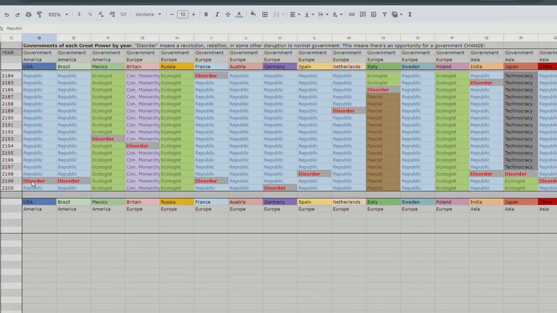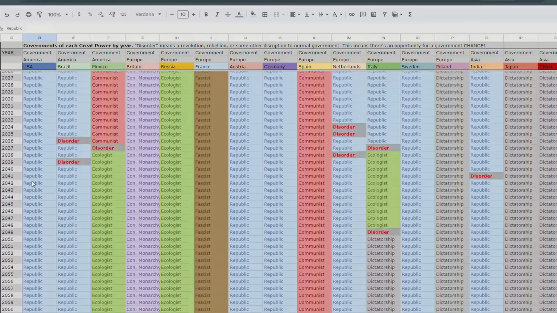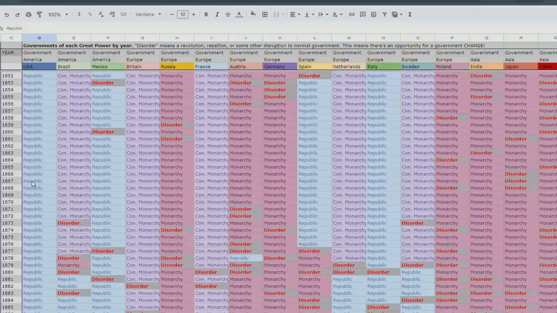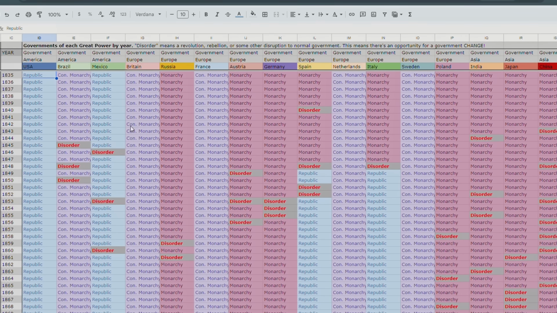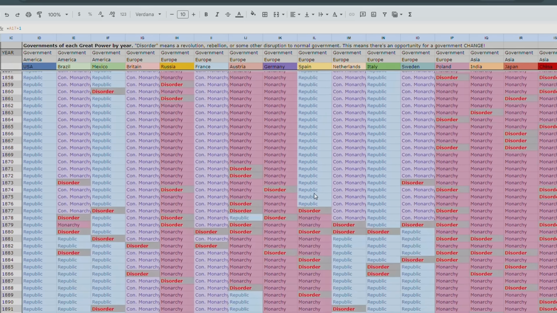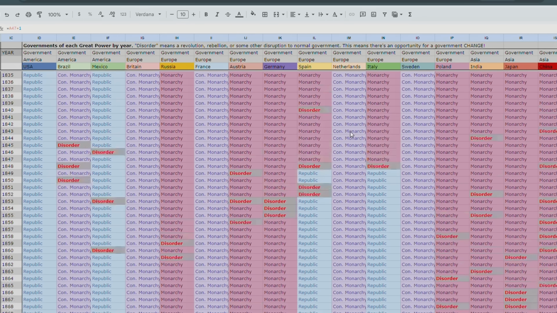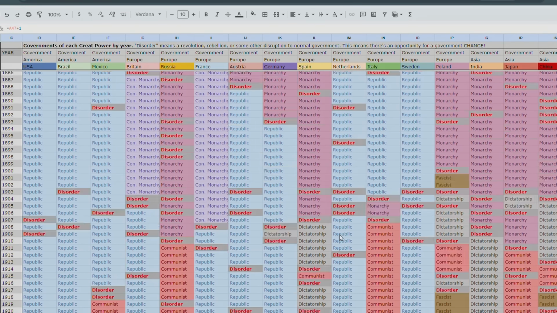Now, that disorder stuff is a revolution or a civil war or major riots, and that's an opportunity for the country to change government. So we can see Spain had major disorder in 1849, which is pretty close to what happened in real life, or 1848, and then became a republic for a few years. There was some more disorder afterward, a republic for a while, but then it became a monarchy again in 1878. The Netherlands started off as a constitutional monarchy, then became a republic, and then over time new types of government pop up.